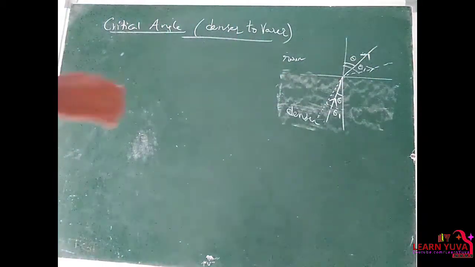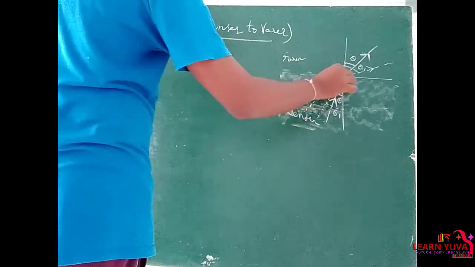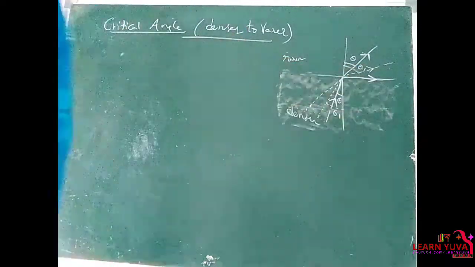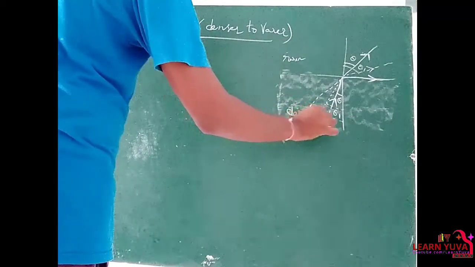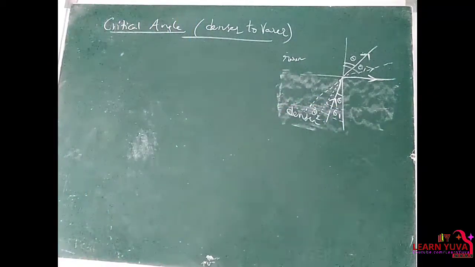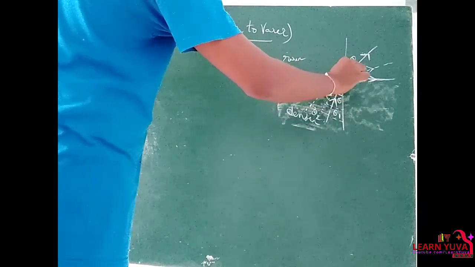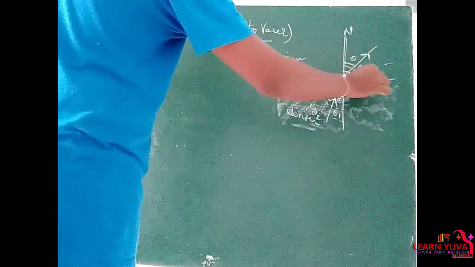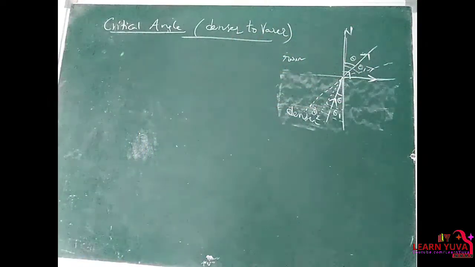If the angle of incidence is again further increased, the refracted ray travels along the normal line. Right? And this angle is nothing but a critical angle. It is the normal line. To this normal line, the refracted ray is perpendicular. And that angle is nothing but critical angle.